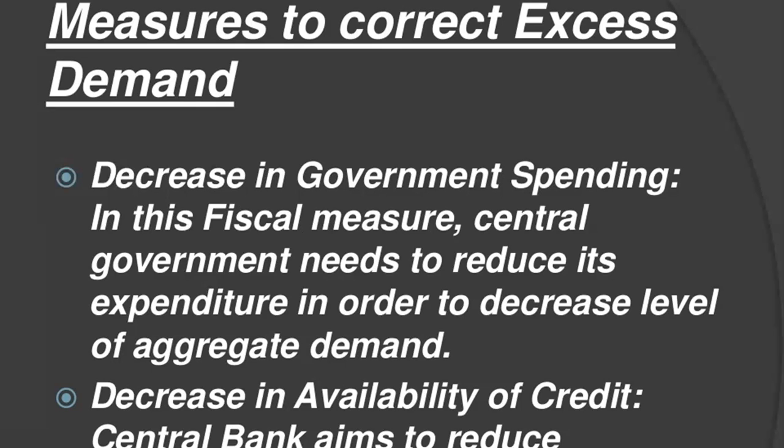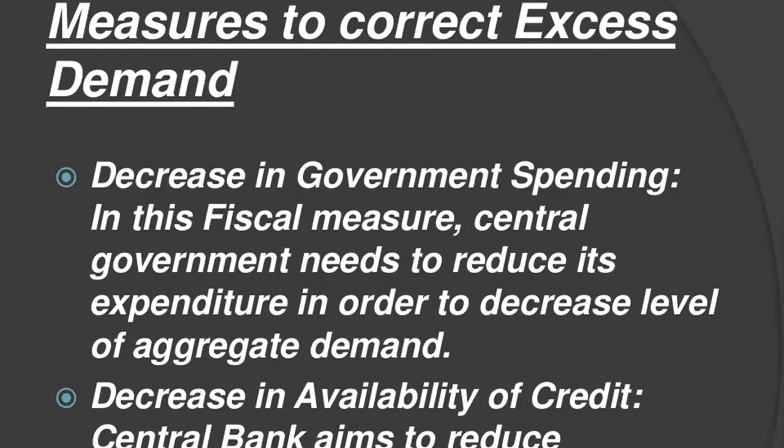One more thing we can discuss here is increase in tax. We have already discussed the reasons. During excess demand, government increases the rates of tax and even imposes some new taxes. It leads to a decrease in the level of income, and people, according to the situation, will not go for the excess demand.